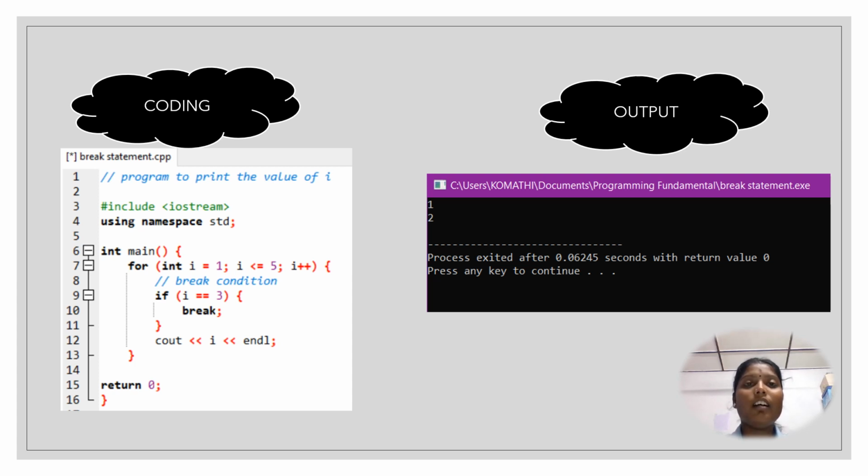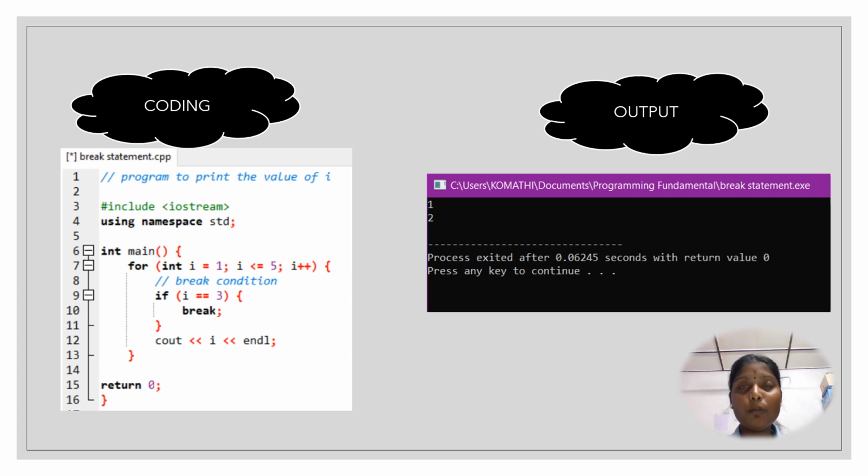Int main, for (int i = 1; i <= 5; i++), and the break condition: if (i == 3), we have used break, then cout << i, and also return 0.